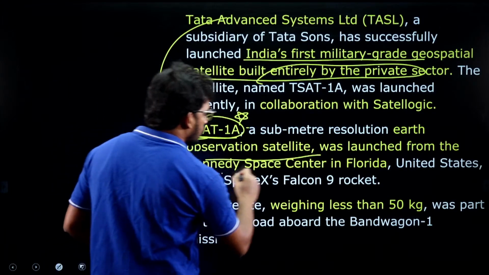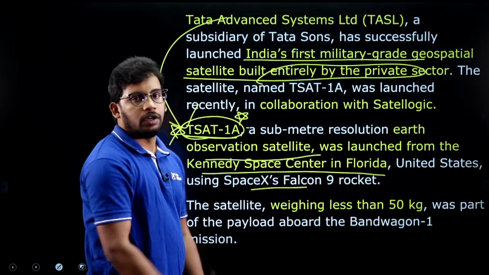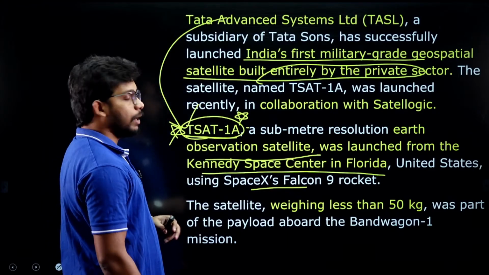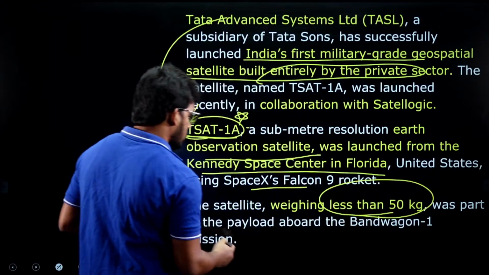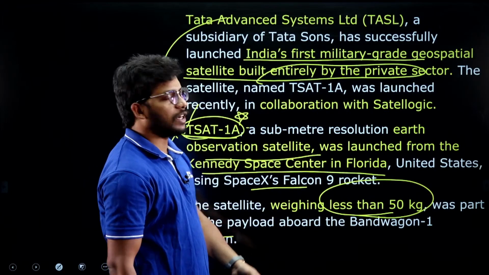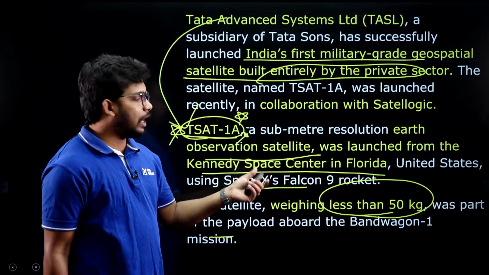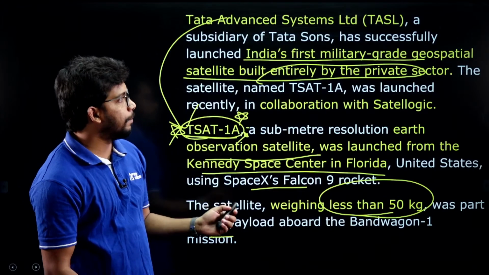It was launched from Kennedy Space Center in Florida by SpaceX, Elon Musk's rocket system. So it was launched in the USA, not in India, but for the purpose of India. It weighs less than 50 kgs, right? So these are the facts you need to remember about TSAT-1A: who built it, where it was launched from, and what the purpose is. That will be sufficient for our exam.